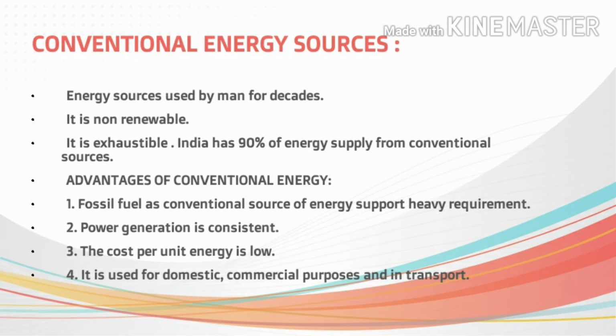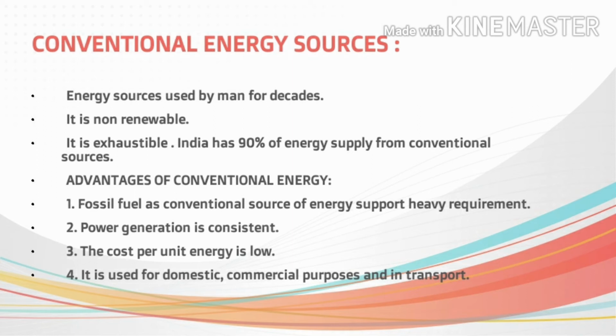The conventional source is also exhaustible. It gets depleted very quickly. And once the ore of the conventional source of energy is exploited and consumed, it cannot be reversed. So it will have to be used sensibly, because the formation of these conventional sources of energy takes a very long time. About 90% of the primary energy supply in India is supplied by conventional sources of energy, and only 10% by the non-conventional sources of energy.